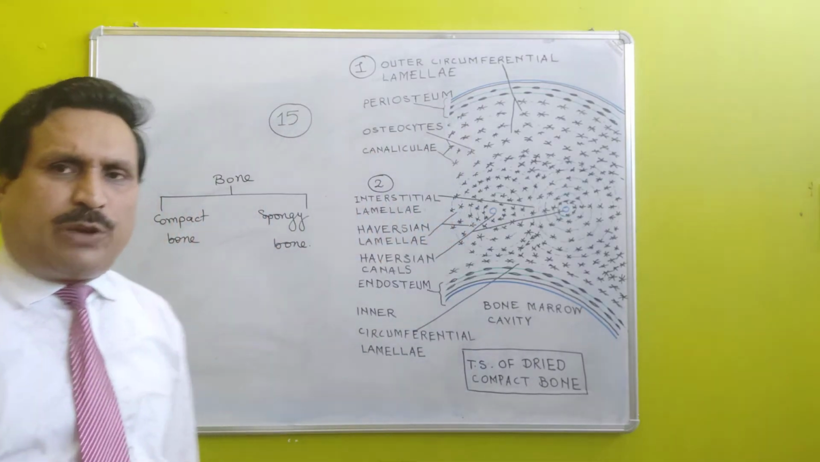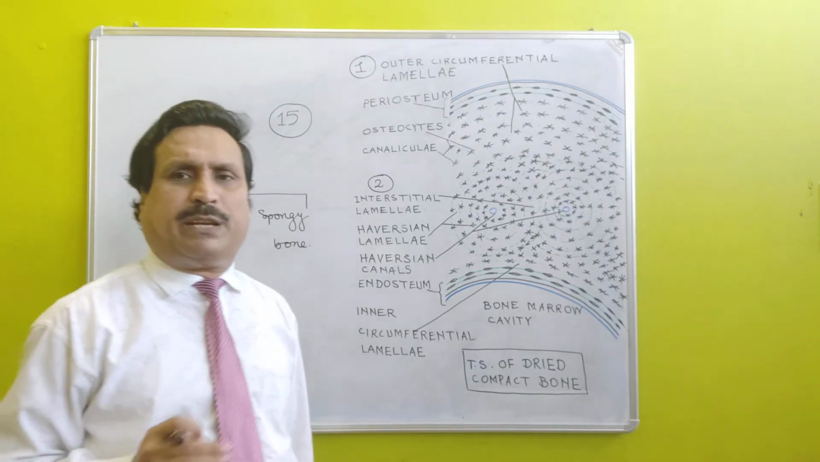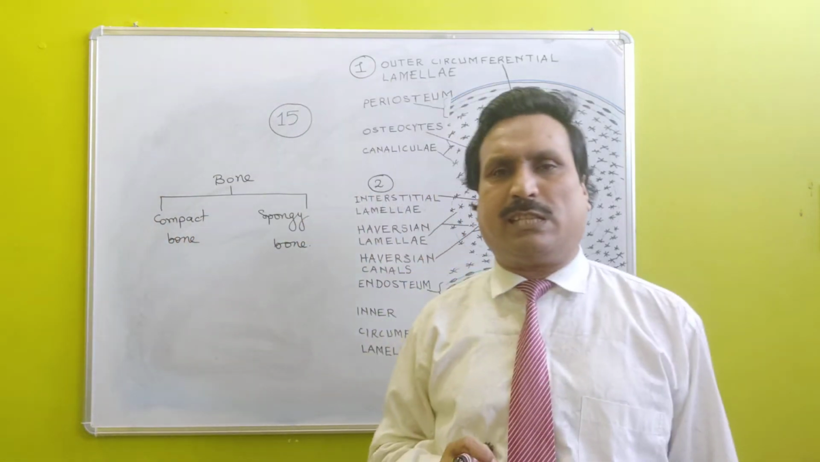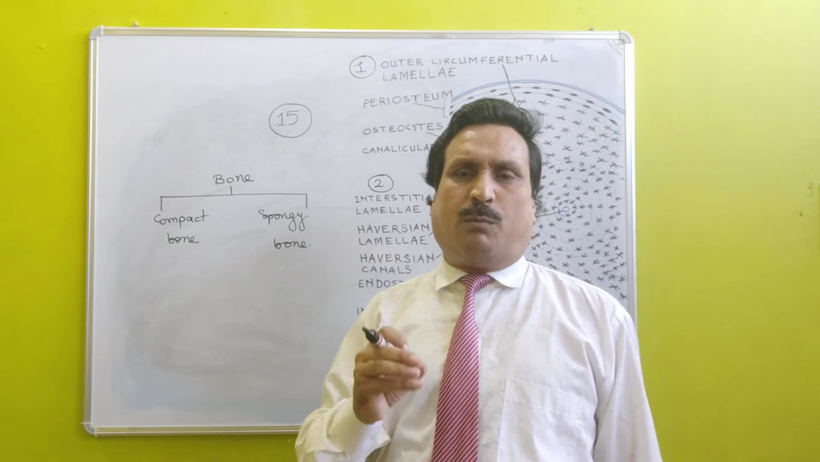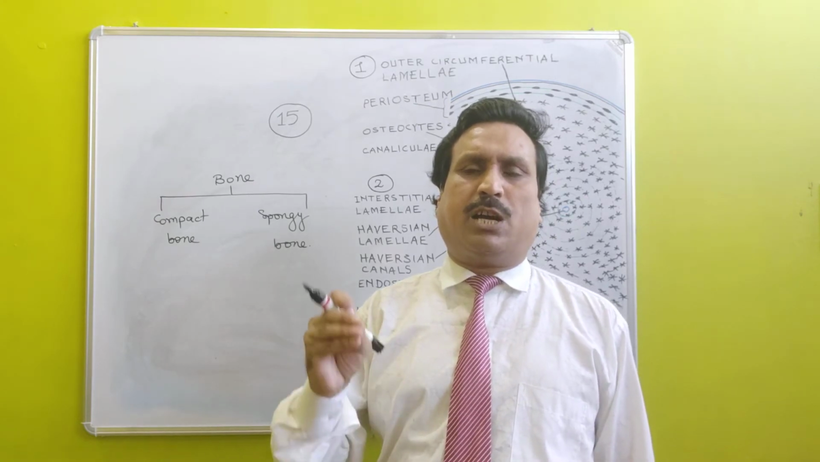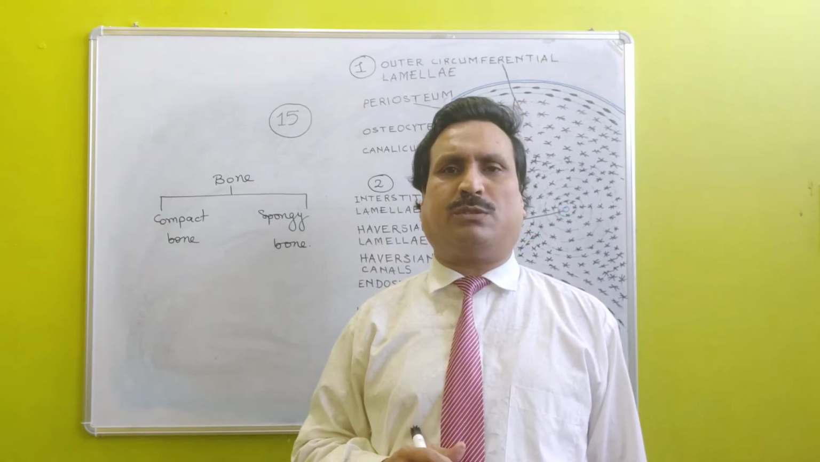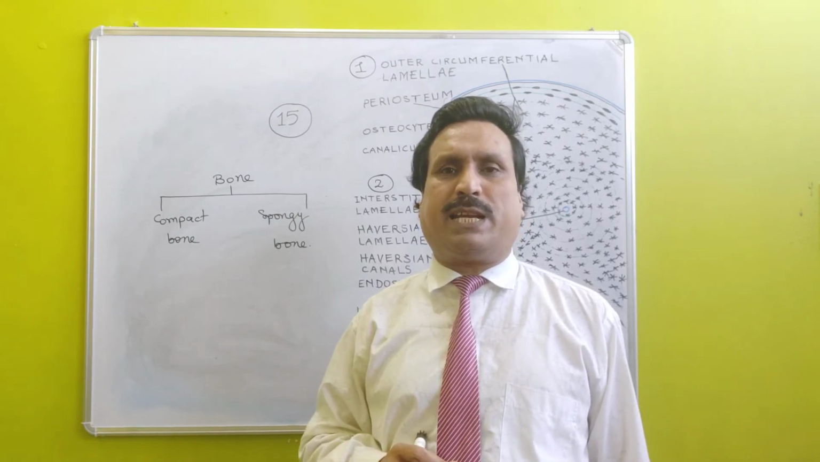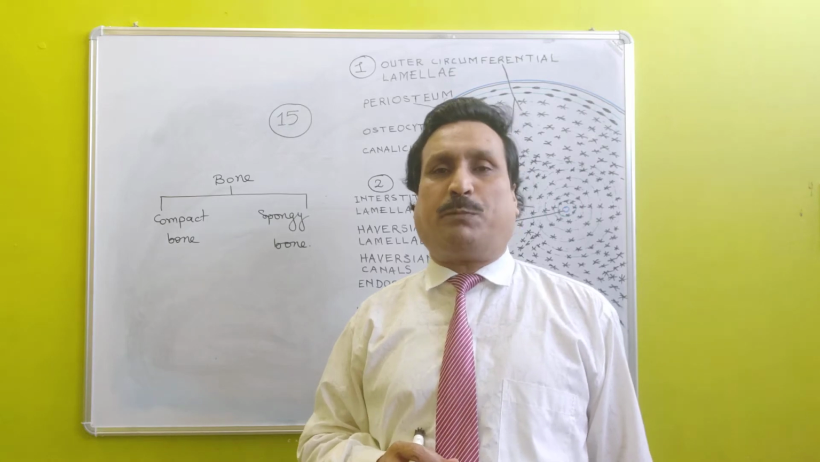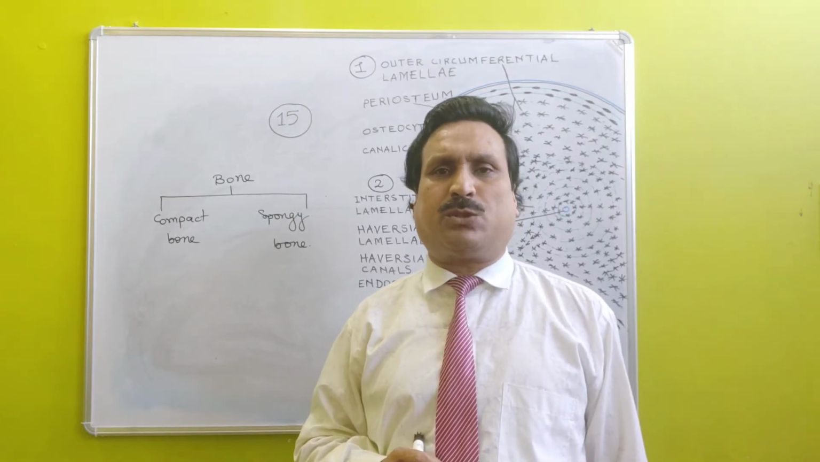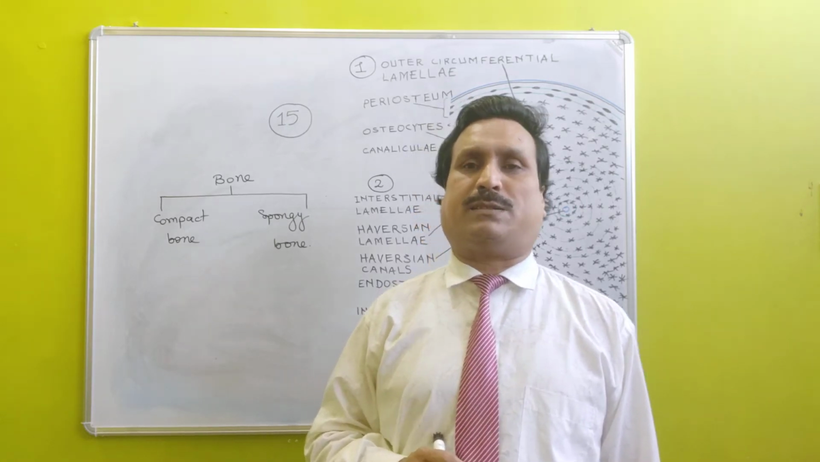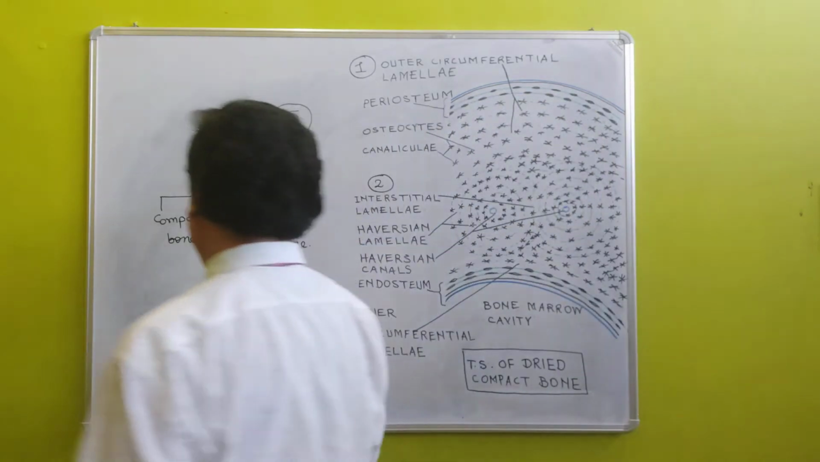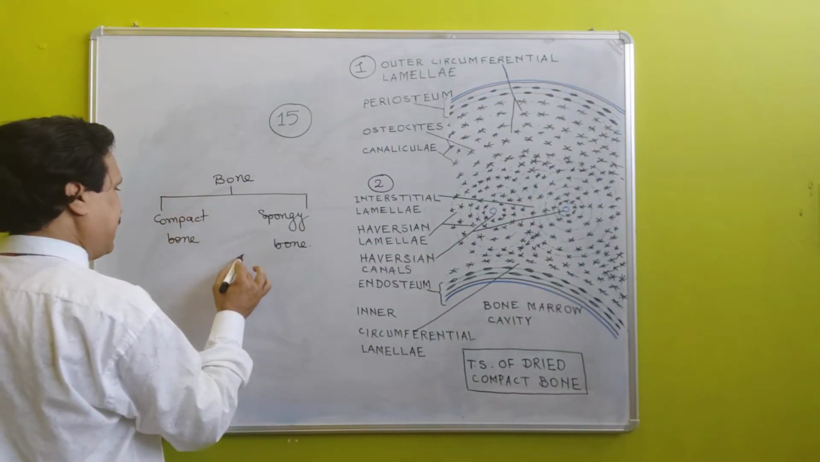Now, you have discriminated between compact bone and spongy bone. Compact bone is present in the shaft part of the long bones, whereas spongy bone is present at the tip of long bones, which is known as epiphysis.